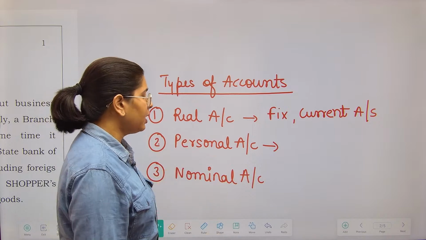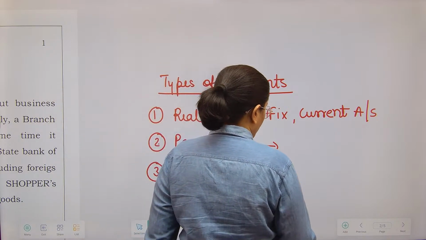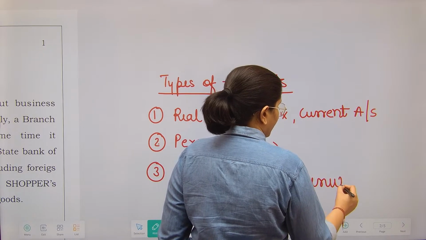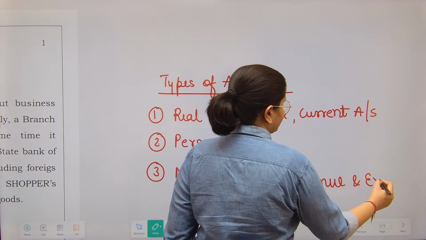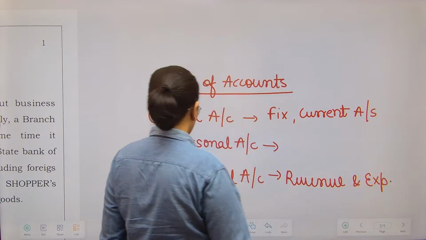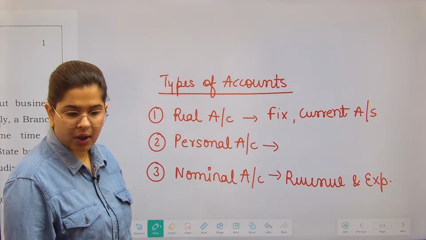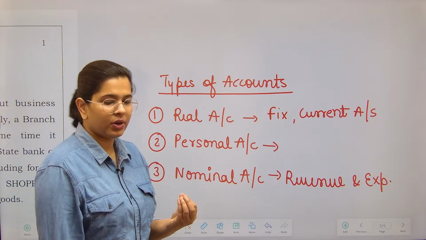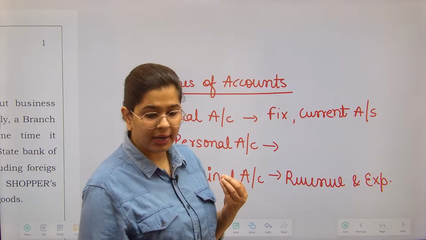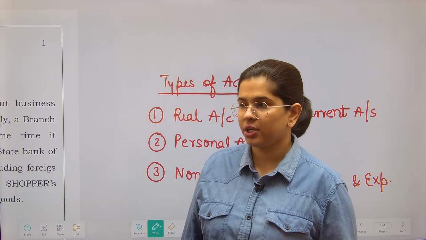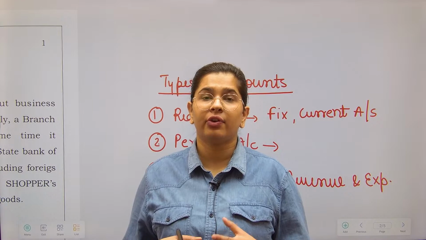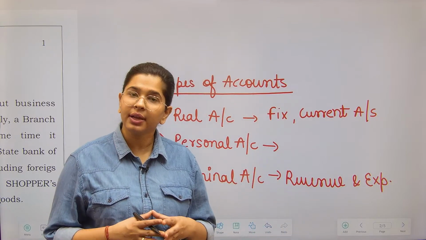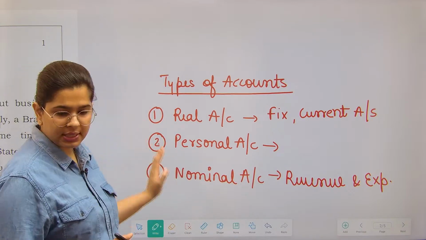Okay? Nominal account: your revenue items and your expense items are called nominal accounts. Nominal means in name only, they have only a nominal existence, but actually they do not exist. If I talk about machinery, it does exist in reality, right? That is why machinery will be called a real account. Okay? So this is the classification.